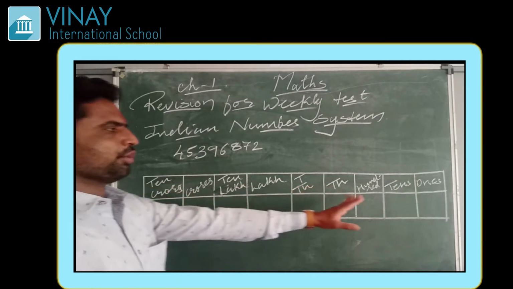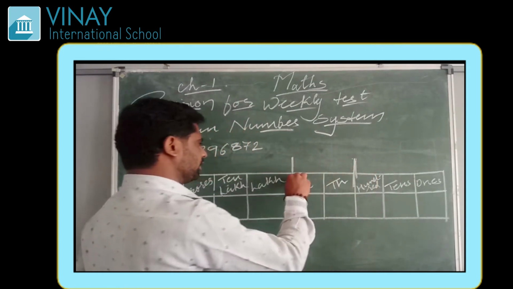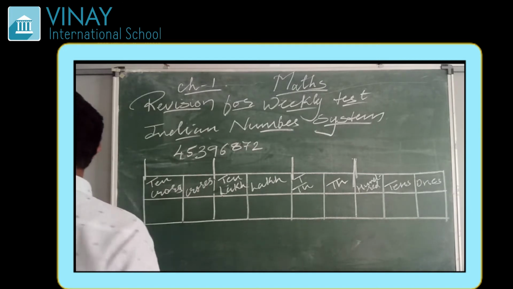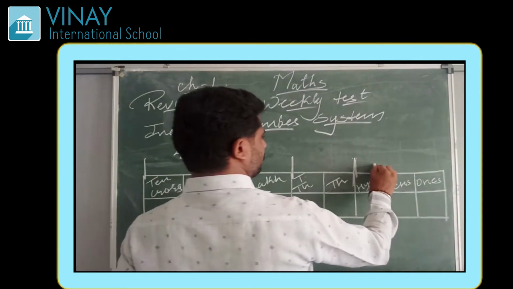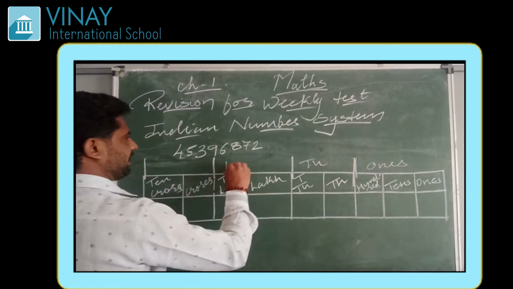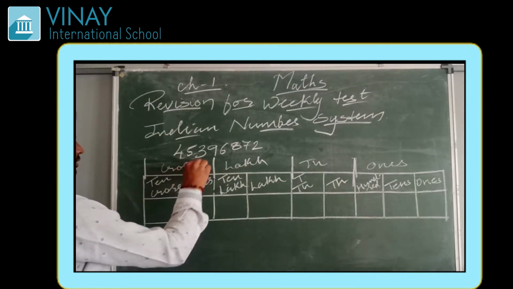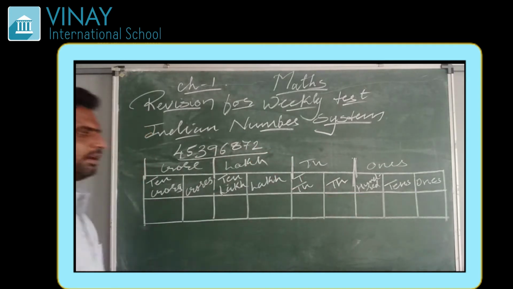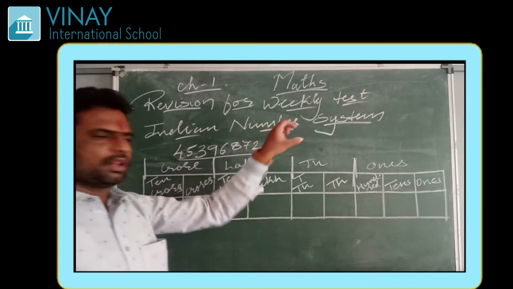This is the group. The first group is till here. One group. Then it is the 1000 group. Then the lakh group. Then it is the crore group. Now I told this is already one group. This is thousands. This is lakh group. This is crore group. Now if we put this number from here, we can easily get in which group it will come.